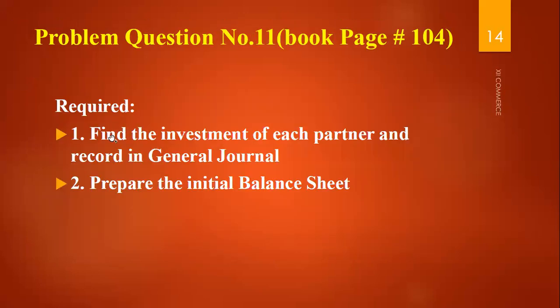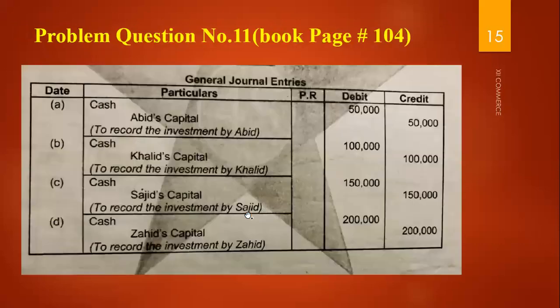In the required, they ask you to record the investment of each partner in the general journal and the initial balance sheet. So these are the two requirements from the examination perspective. This is your journal entry in which you mention cash debit, and the partner's capital credit.